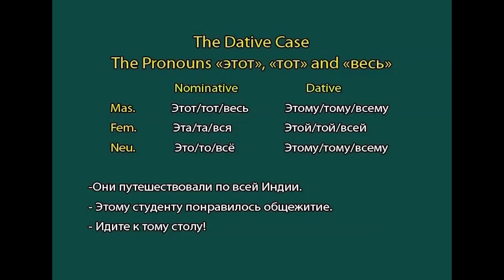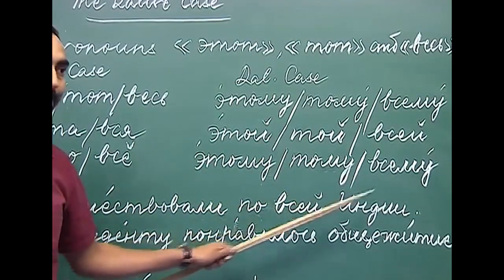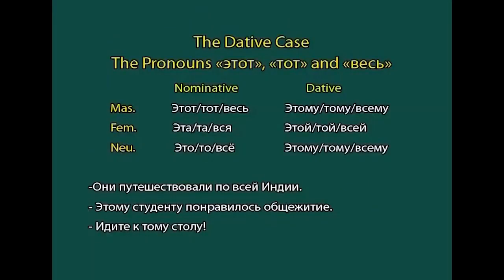The neuter forms это, то and всё change to этому, тому and всему. So, these are the forms that are used in the dative case.